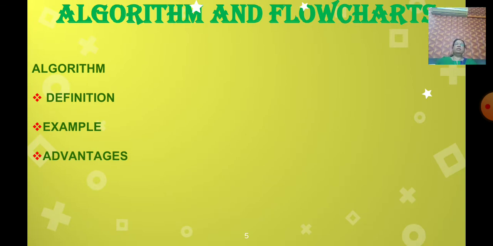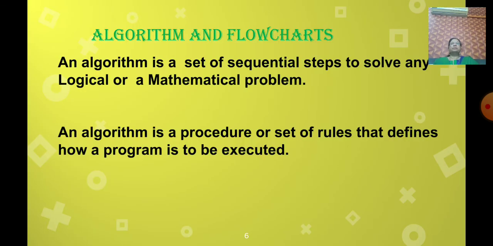So what is an algorithm? In that we will learn the definition of algorithm, an example, and the advantages of algorithm. Now, what is the definition of algorithm? An algorithm is a set of sequential steps to solve any logical or mathematical problem.